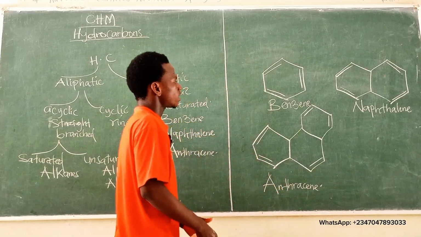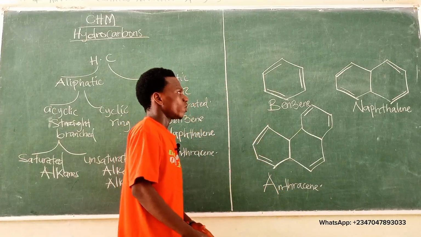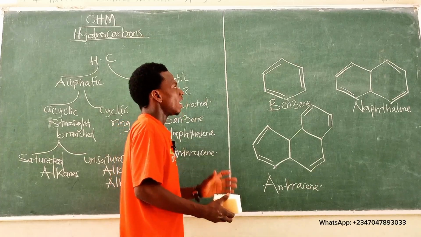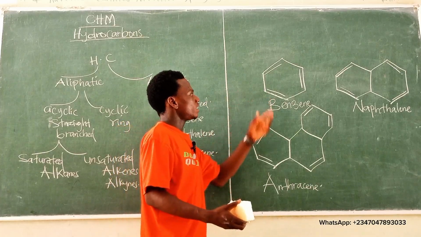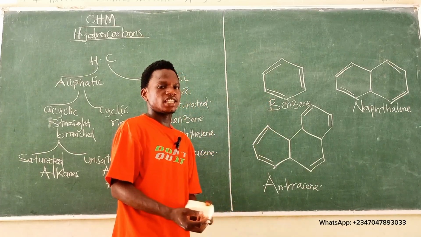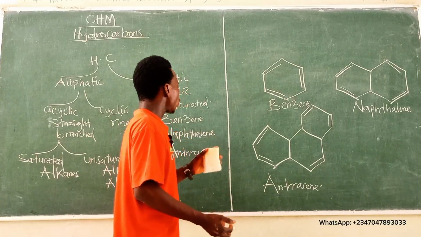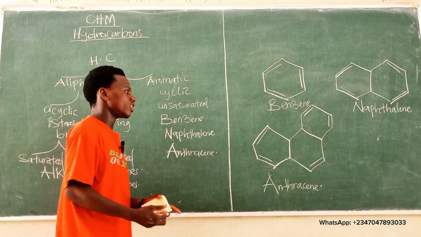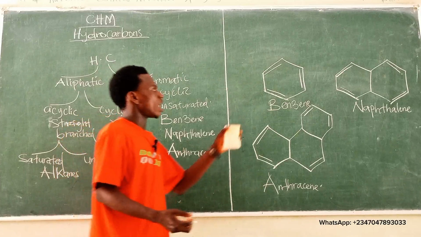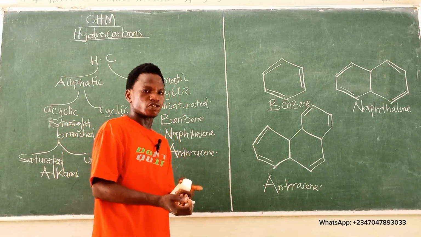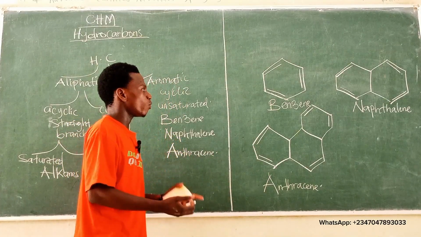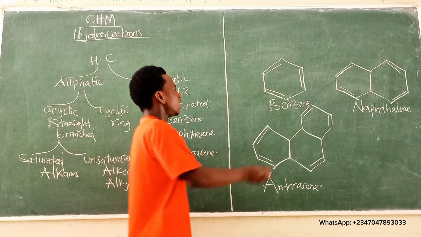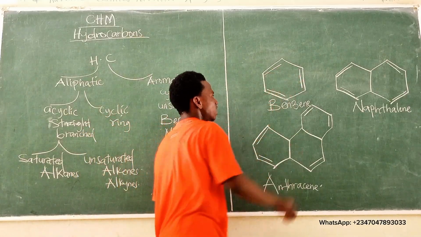You can notice that these three structures on the board are all cyclic. They have a ring structure, and benzene has alternating double bonds. What makes aromatic compounds highly unsaturated is their multiple double bonds. Look at the structure of benzene: it has double bonds in three places.